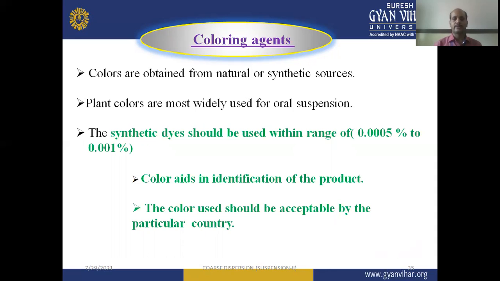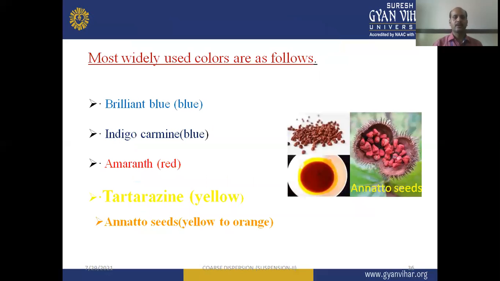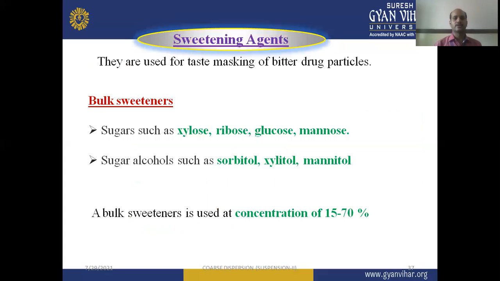They serve identification purposes, mask the color of the preparation, and can also increase elegance or patient acceptance of suspension dosage forms. Most widely used colors are brilliant blue, which is blue in color, indigo carmine, which is blue, amaranth dye, which is red, tartrazine, which is yellow, and anthocyanins, which are yellow to orange. These are the most widely used colors in our suspension dosage form.